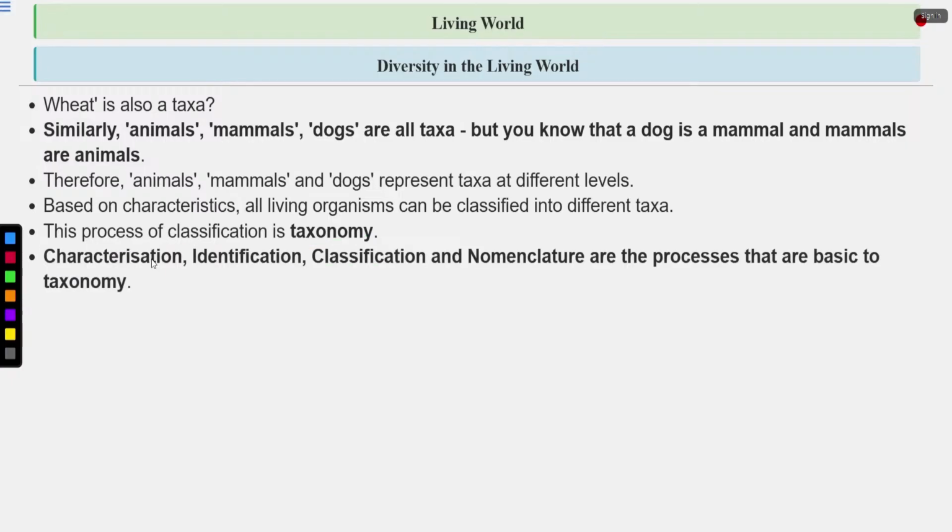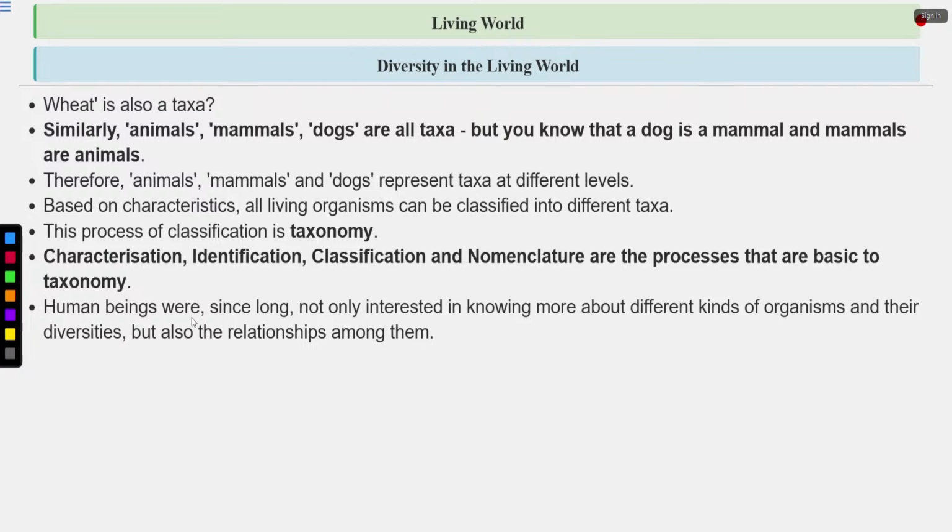So what does taxonomy include? Characterization, identification, classification, and nomenclature are the processes that are basic to taxonomy. Human beings were, since long, not only interested in knowing more about different kinds of organisms and their diversity, but also the relationship among them.